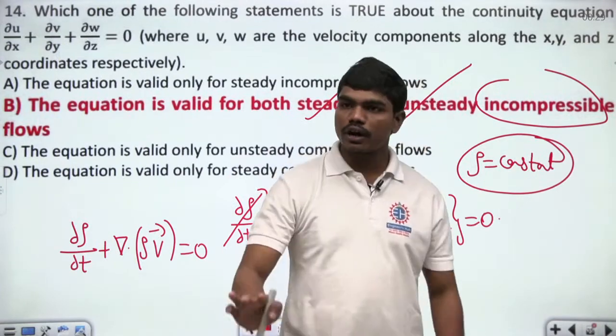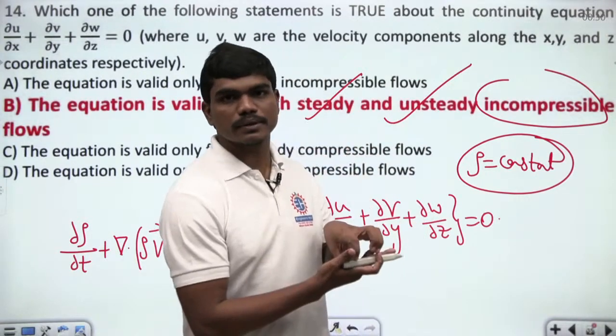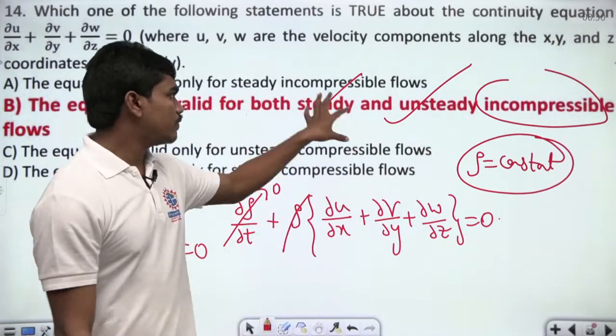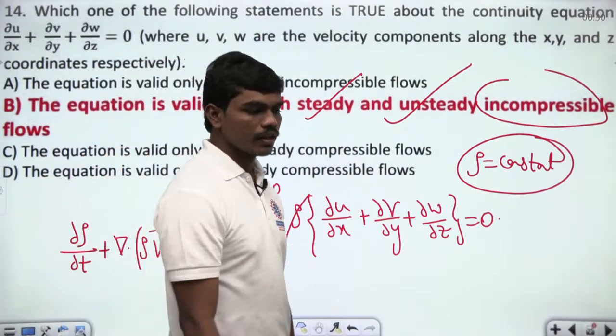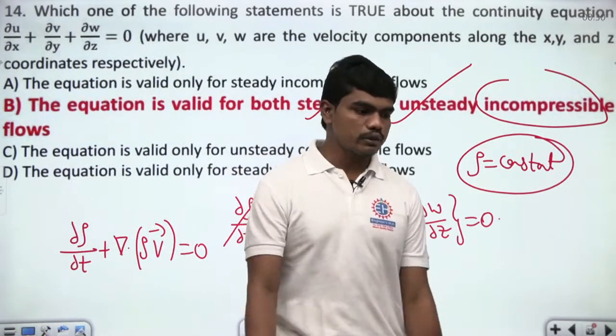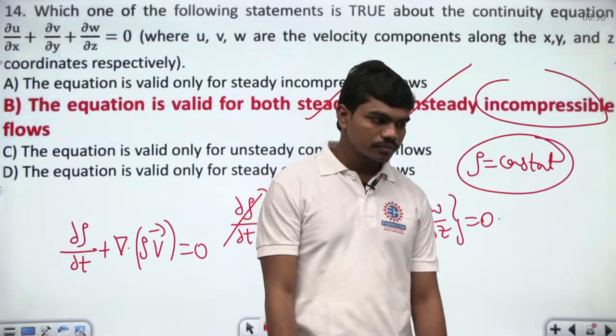Okay, clear? Did you all understand this? Why, during incompressible flows, for both steady and unsteady, this is the continuity equation? If you guys understand that much, I'll be more happy for that. Clear?